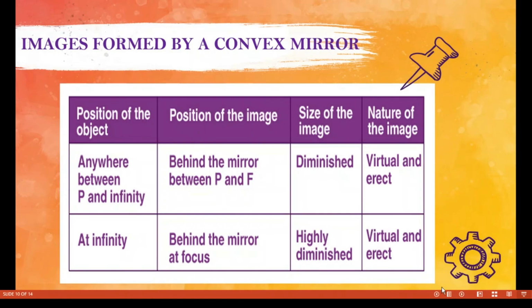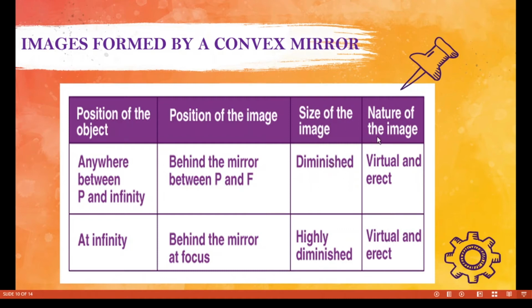So what we learned so far is summarized here in the table. If the position of the object is anywhere between P and infinity, the image will be formed behind the mirror, between the pole and focus. And what about the size of the image? Yes, it will be highly diminished.